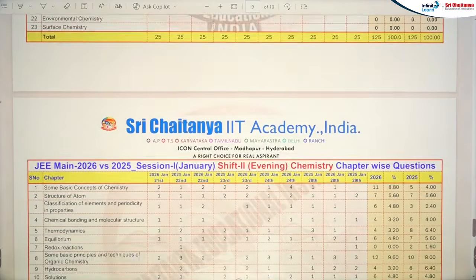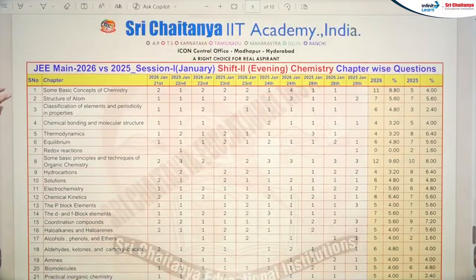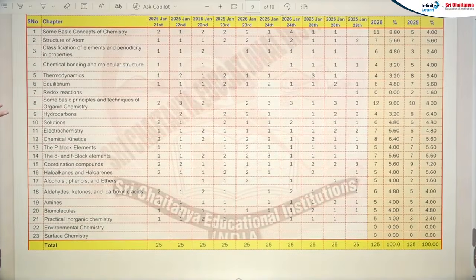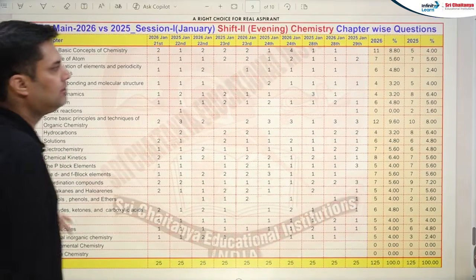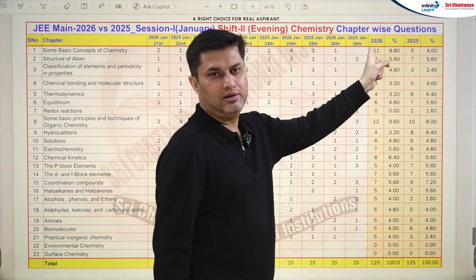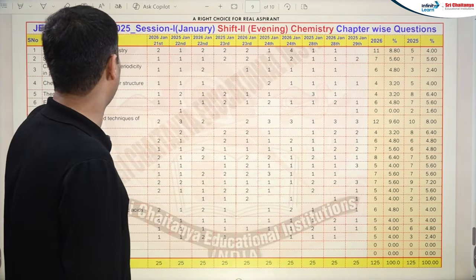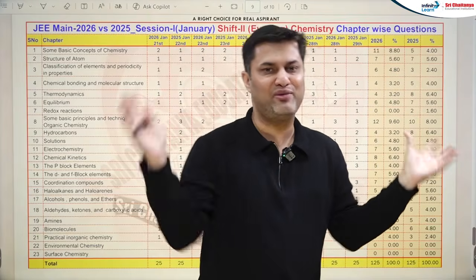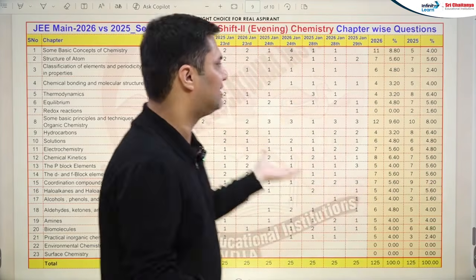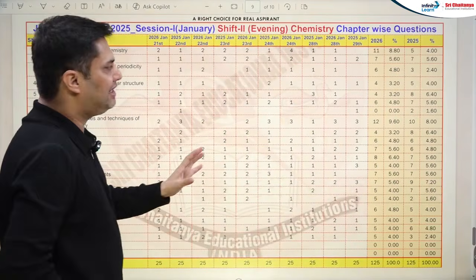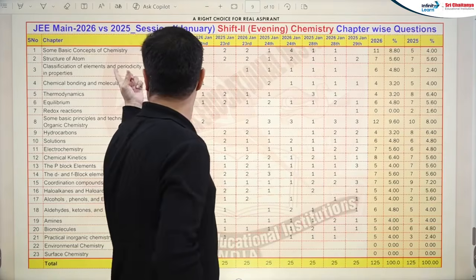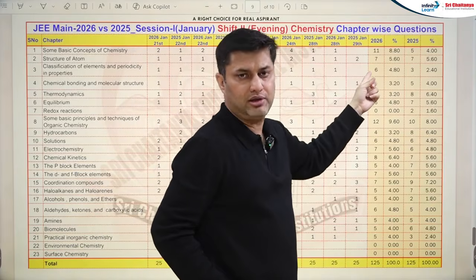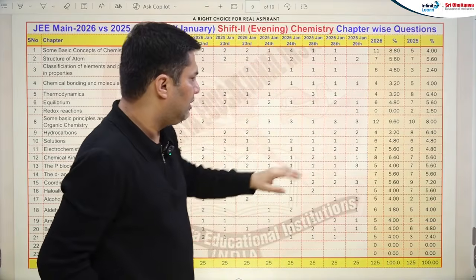And now let's come to the evening shift of both the years. Let's see the remarkable changes, if any, whether decrement or increment. Yes, 11. Some basic concepts of chemistry was down, but in the evening shift it was high. So either way you have to solve this chapter, because it's an increment in the evening shift. Again, a remarkable change in the periodic table. The periodic table has increased now in the evening shift.